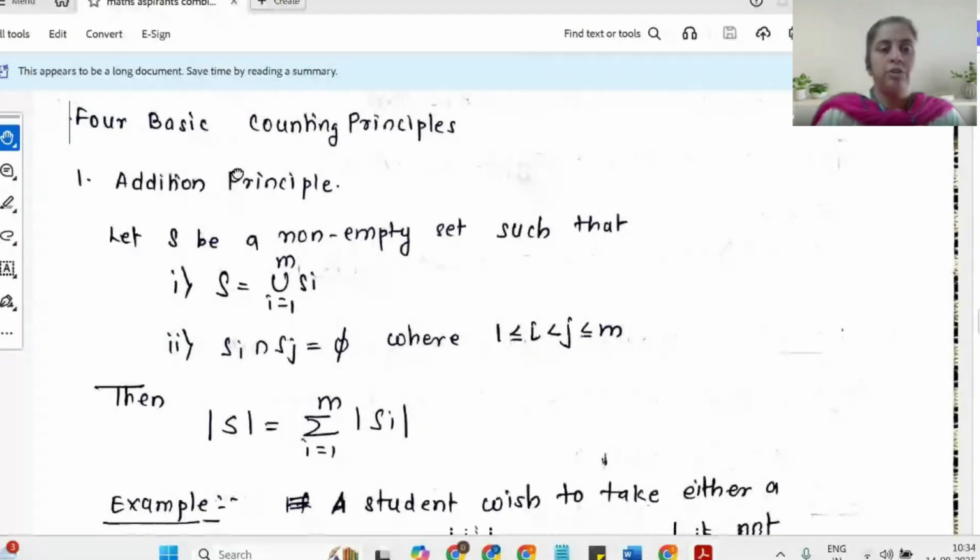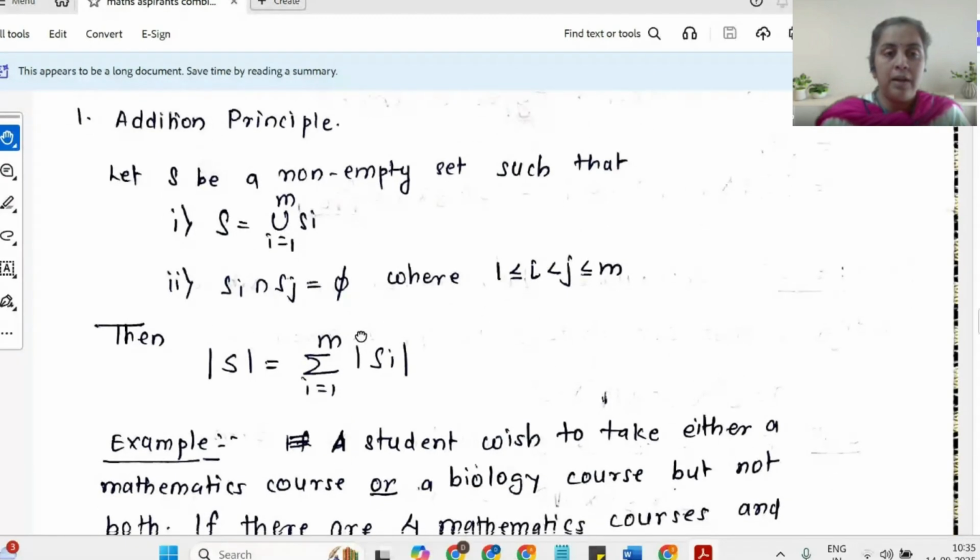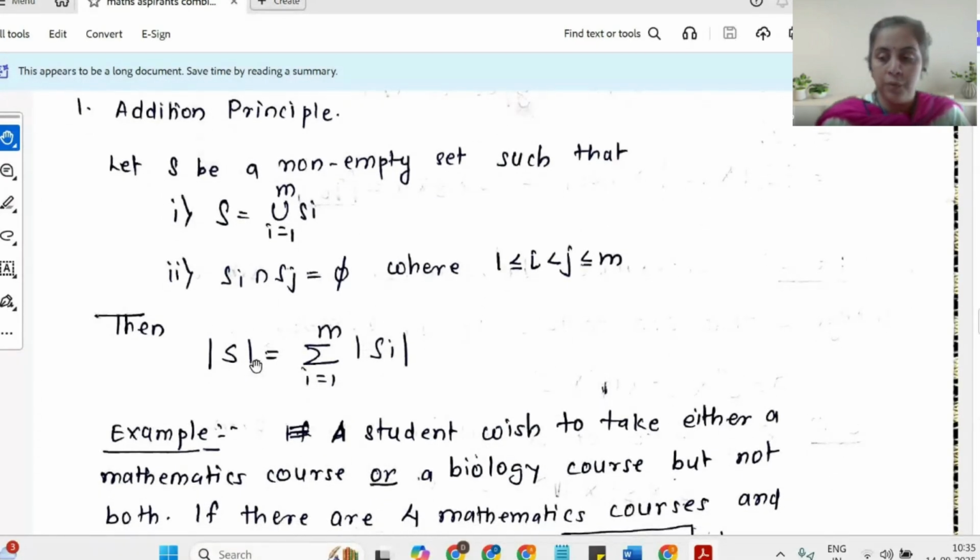Coming to the addition principle, suppose S is a non-empty set, not referring to any particular subset of R or something, which is expressed as a union of S_i. There are m S_i's, such that all these S_i's are mutually disjoint. That means if I take the intersection of two different S_i's, then it is empty. Then the cardinality of S, size of S, or number of elements in S, these are all going to be treated as synonyms over here, will be the summation of the cardinalities of S_i. So it's a very straightforward principle.